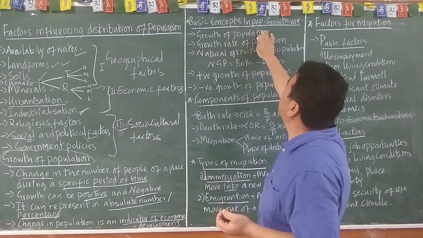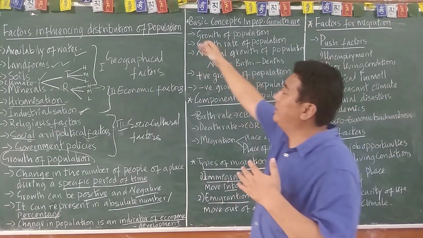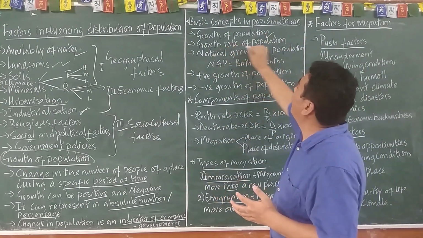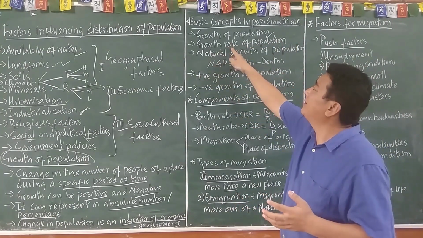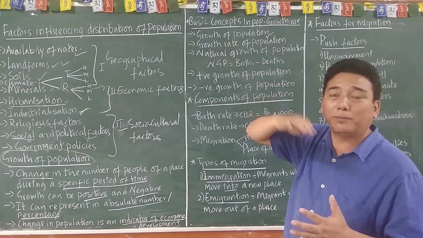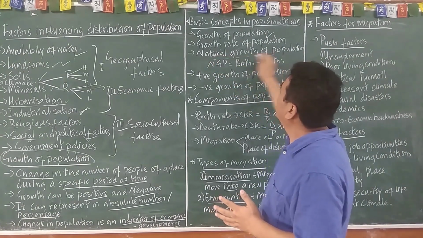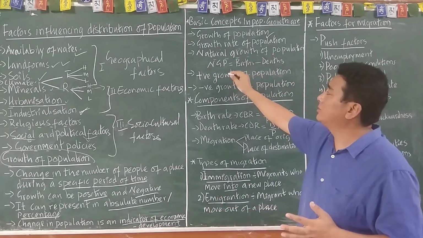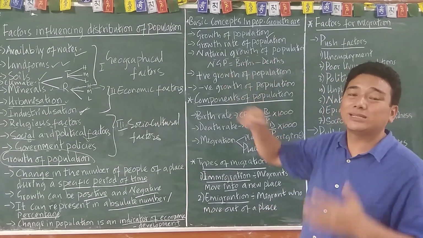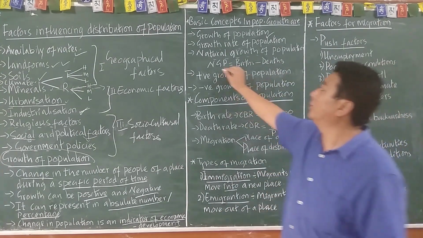There are basic concepts in population growth, the concepts which they have used in your textbooks: growth of population, which we have done, and growth rate of population. Growth rate of population is nothing but the population expressed in terms of percentage, right? Then natural growth of population. Natural growth of population is birth rate minus death rate. Whatever the result may be, that is the natural growth of population.